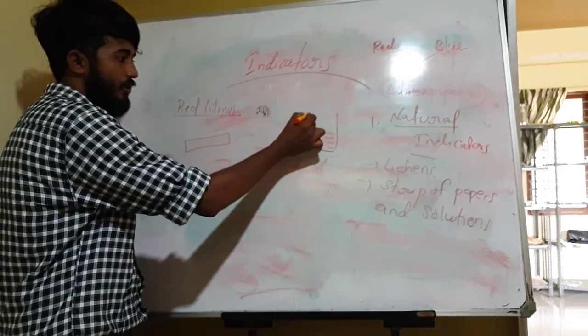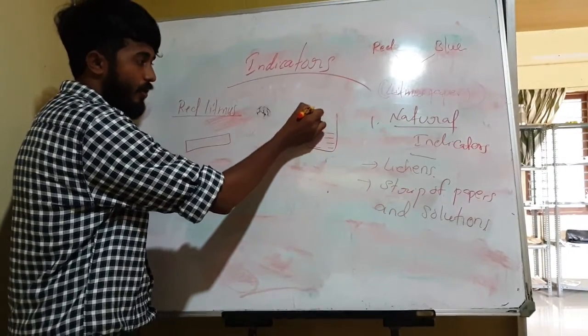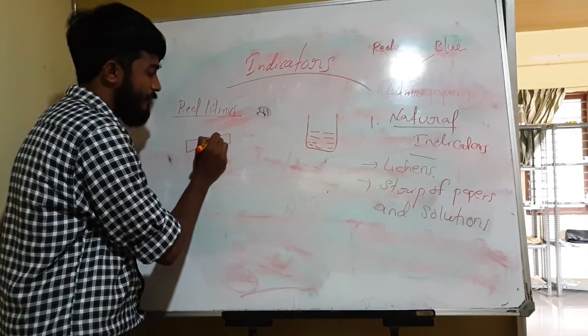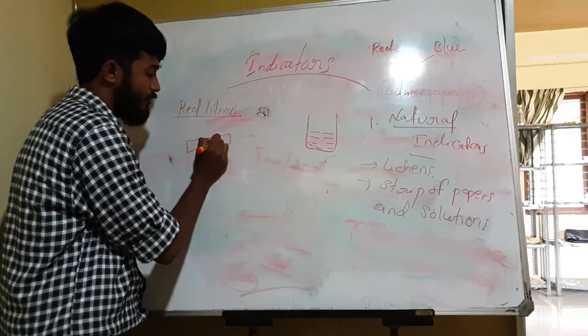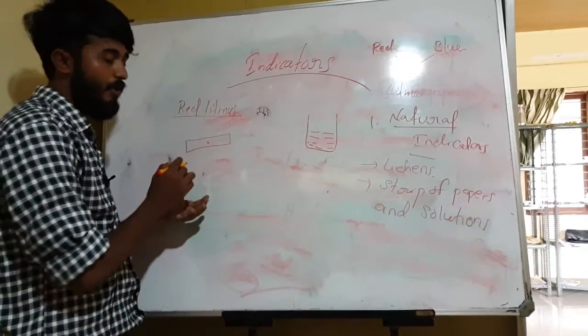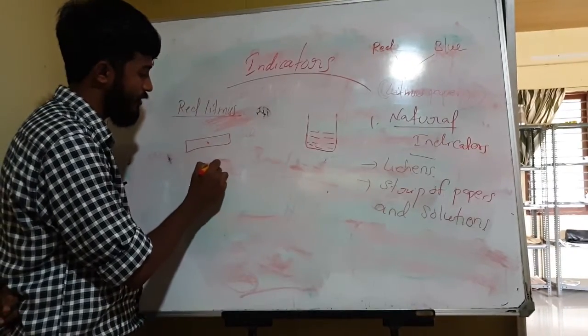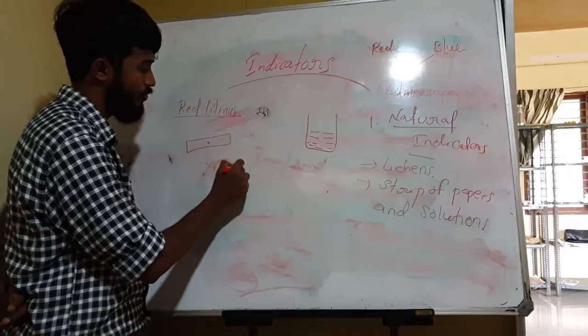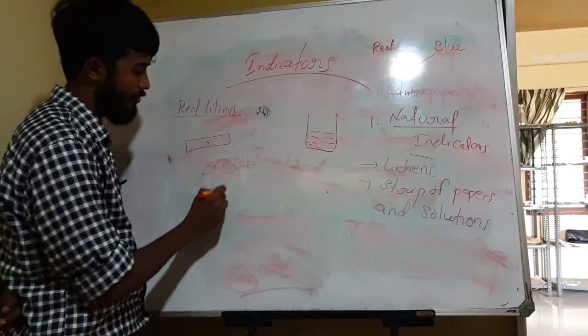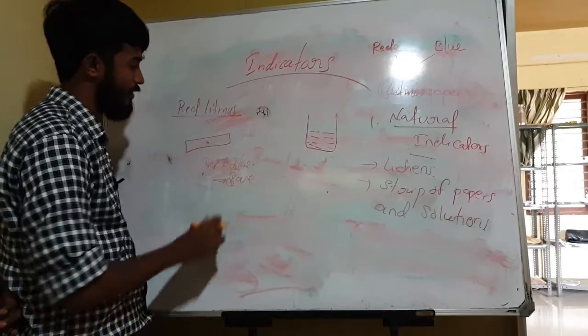Here there is a given solution. We pour some drops of solution onto this litmus paper. After that, if there is a color change from red to blue, that means it is a base.